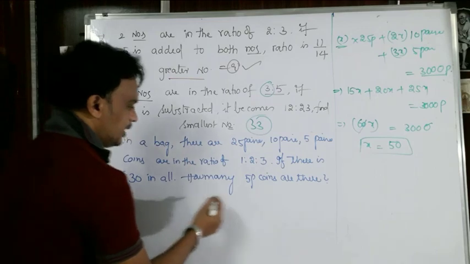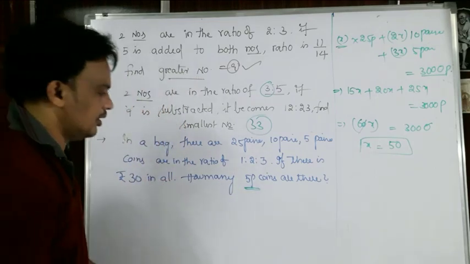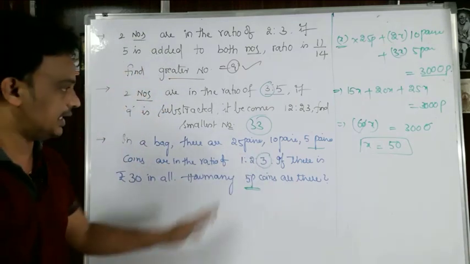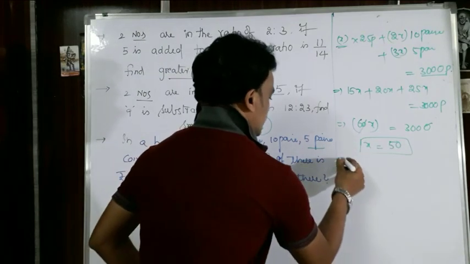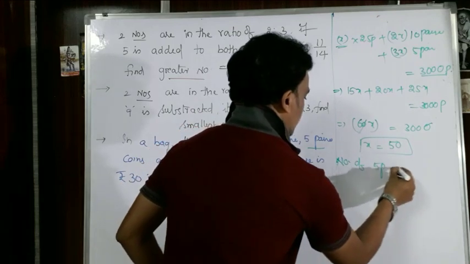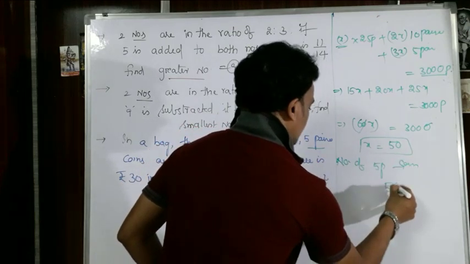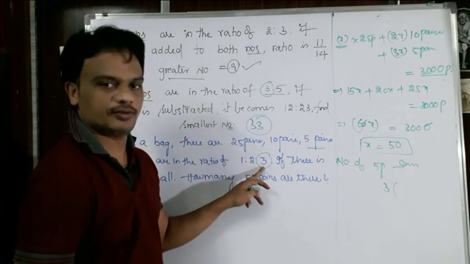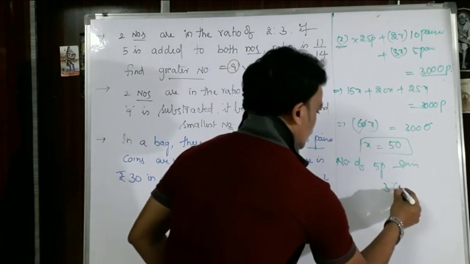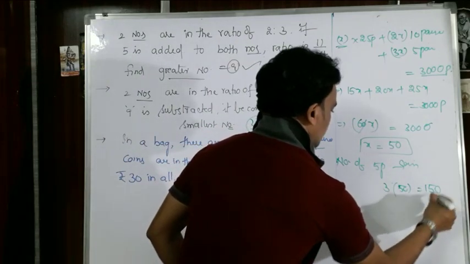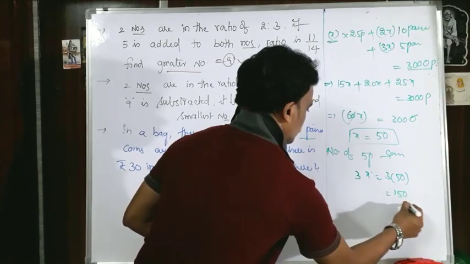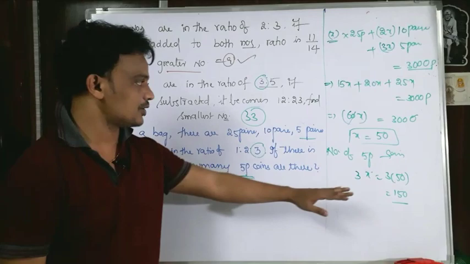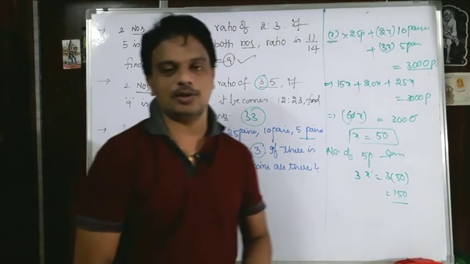Then they are asking about how many 5 paise coins are there. So what is the 5 paise coins means? So third part is 3 times of x. Okay, so then I can write number of 5 paise coins is 3 times of x, 3 times of 50 is 150. So it is 150. Number of coins are 150. Okay, right, understood? Okay, so this is about that ratio and proportion problems.